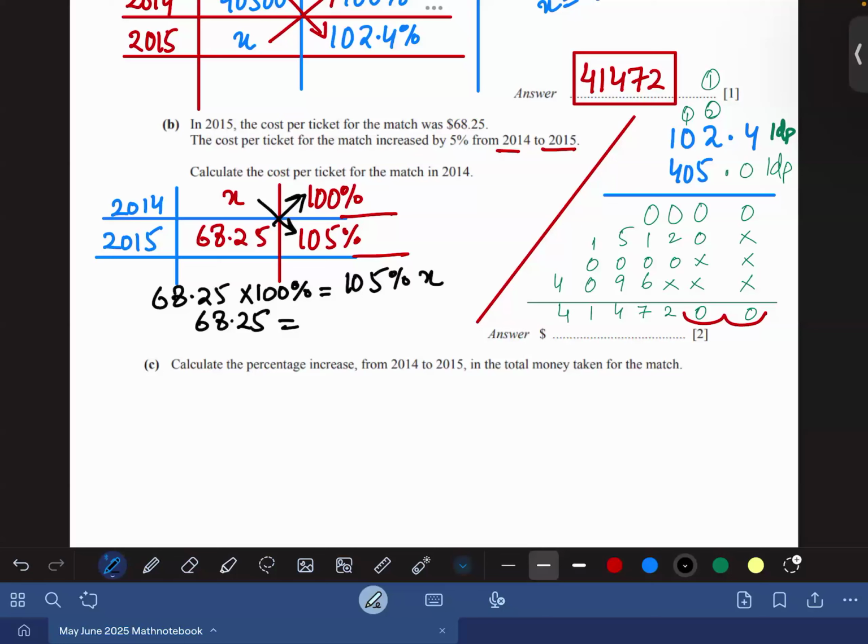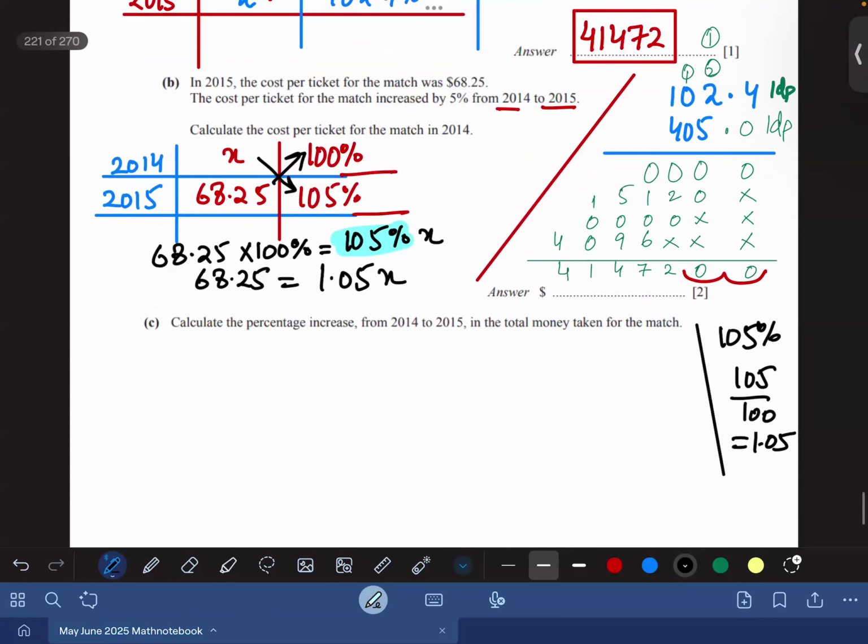So beta, you know that 105% means 1.05. Can I say that or not? Can I write 1.05 in place of 105%? Yes, sir. Because 105% means 105 divided by 100, so this is 1.05. Agree? Yes, sir. So we can write 1.05x.